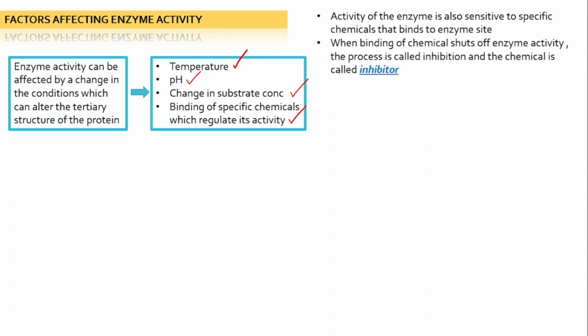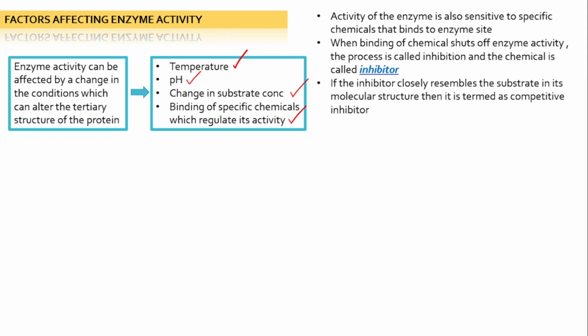Activity of the enzyme is also sensitive to specific chemicals that bind to the enzyme site. What is the enzyme site? That is the active site which is present on the enzyme. So the activity of the enzyme is sometimes very sensitive to certain chemicals which bind to the active site. Then the catalyzing power of the enzyme will be reduced. When the binding of a chemical shuts off enzyme activity, the process is called inhibition.